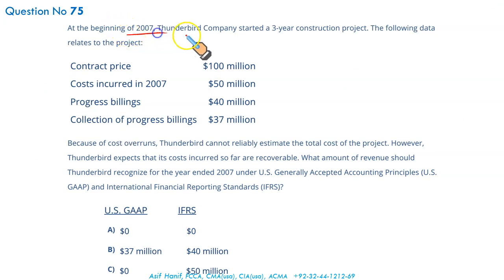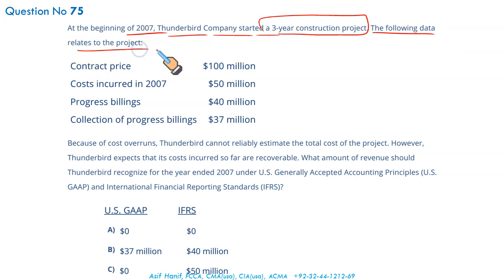At the beginning of 2007, Thunderbird Company started a 3-year construction project. The following data relates to the project: contract price, costs incurred so far, progress billing billed to the customer for whom we are working on the project, and collection of progress billings. Out of the 40 billed, we received 37 million. 3 is due.